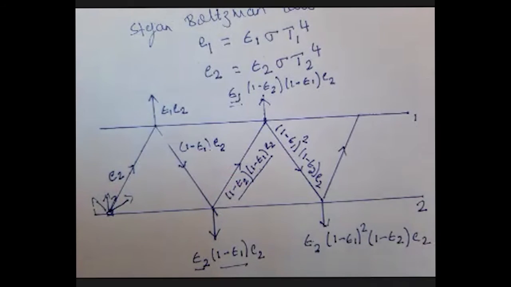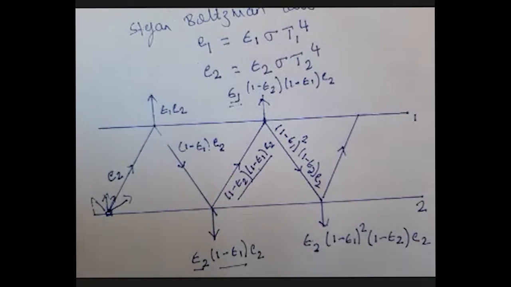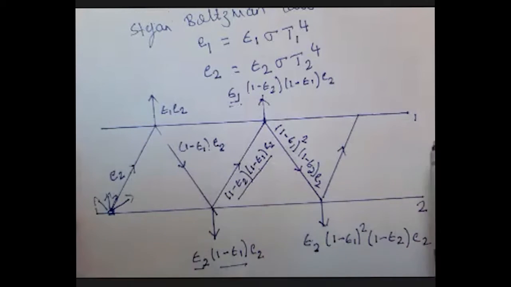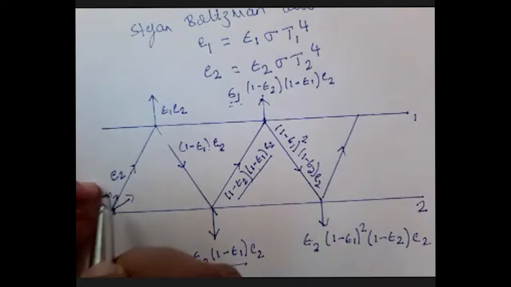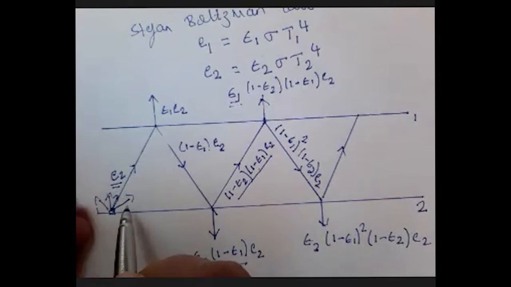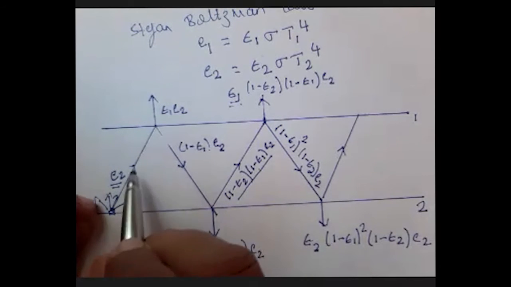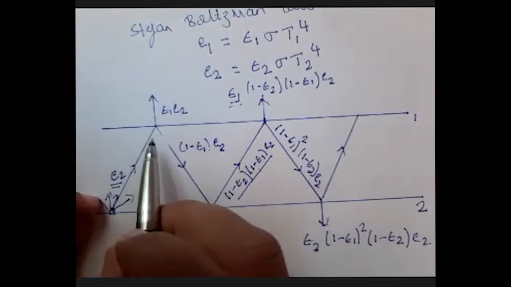So again it goes on like this, some part where I'll just repeat this once again. I have two infinite parallel surfaces. This is surface 1 and this is surface 2. In surface 2, I'm going to consider one small elemental area where it is emitting E2 amount of emissive power from surface 2. It will be in the hemispherical direction. For our case, I'm going to consider only one ray, which is in one direction.